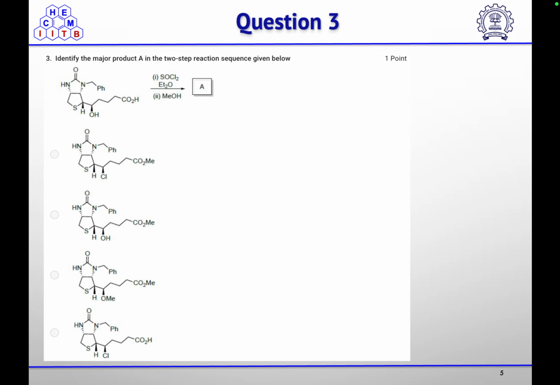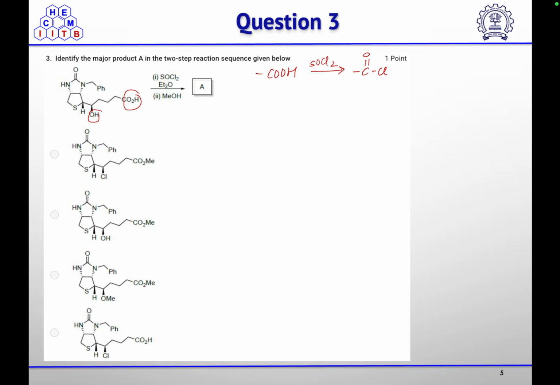Then question number 3: if you have this substrate in which an alcohol and an acid group are present, and you are treating it with thionyl chloride in the presence of diethyl ether, followed by reaction with methanol, what will be the major product? In this case, we know that there are two functional groups that can react with thionyl chloride. One is the acid, which will convert into the acid chloride. We know that an acid on treatment with thionyl chloride will give you the acid chloride.